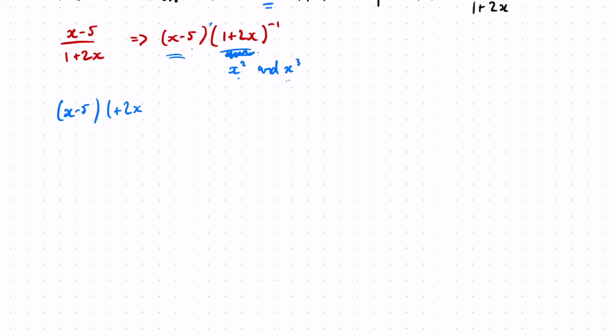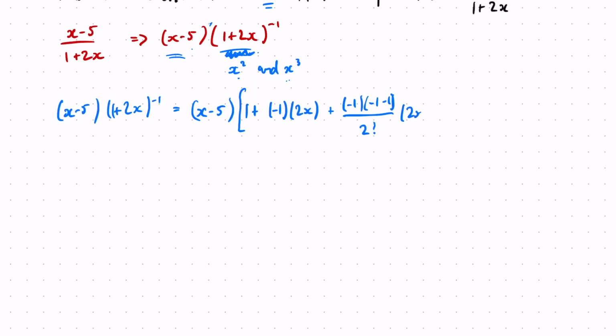So x minus 5 times 1 plus 2x to the minus 1 is equivalent to x minus 5 multiplied by the expansion, which is 1, plus our n, which is minus 1, lots of our x, which is 2x, plus n, n minus 1, which is minus 1, minus 2, over 2 factorial, times our x, now squared, plus n, n minus 1, n minus 2, over 3 factorial times our new value of x cubed, and so on and so forth, but I don't need to go past x cubed because I only need the x squared and the x cubed term.